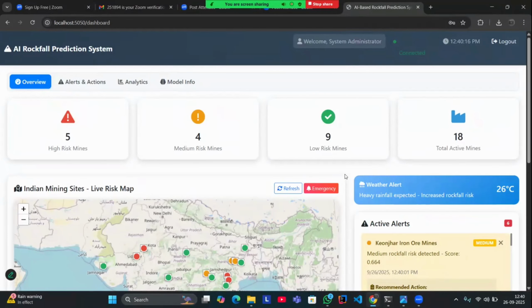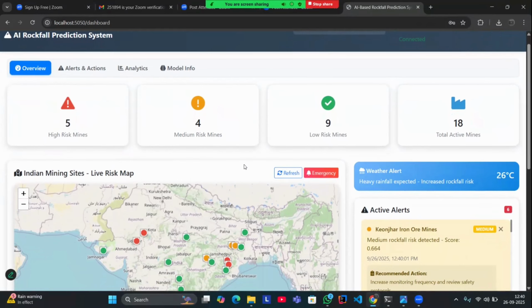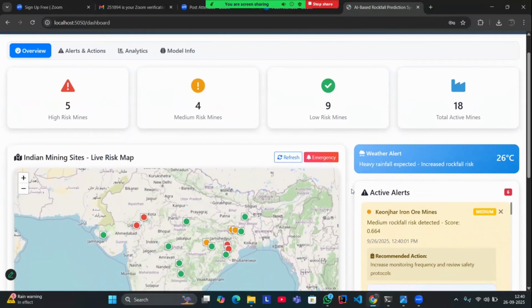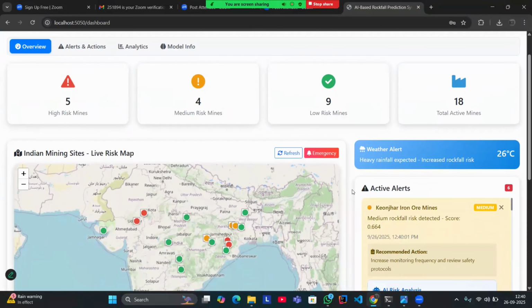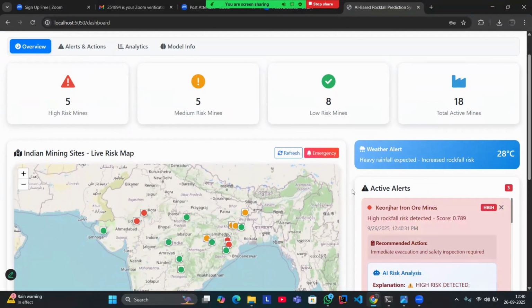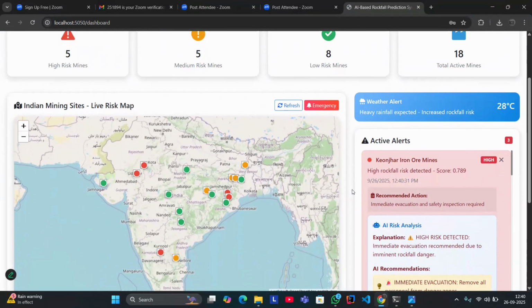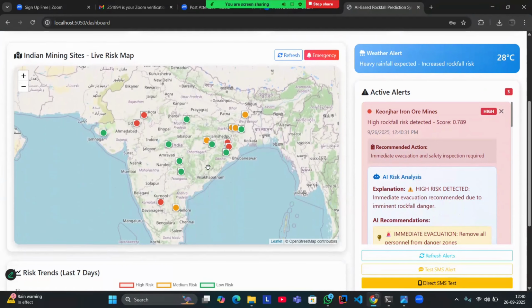Throughout the presentation, we will represent red as high risk, orange as medium risk, and green as low risk. So currently, there are 5 high risk mines, 4 medium risk mines, and 9 low risk mines. Then coming to the map, this is the current risk map.